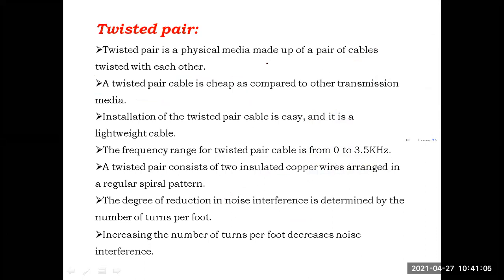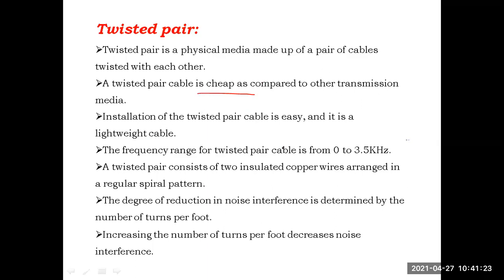At the start we said that various transmission mediums differ with one another in the concept of bandwidth, cost, delay, installation and maintenance. Here I am discussing those points. Here the cost is very cheap, installation is also very cheap, very easy. Frequency is 0 to 3.5 kilohertz. Here 2 copper wires are arranged in spiral order, to reduce the noise interference. They are twisted with one another.